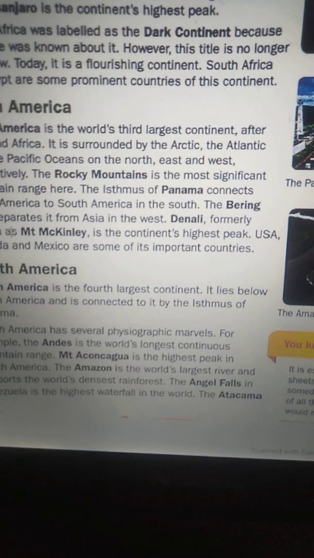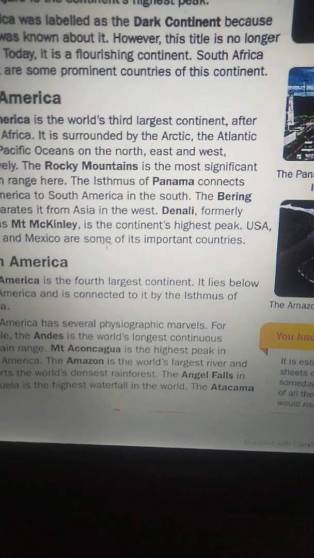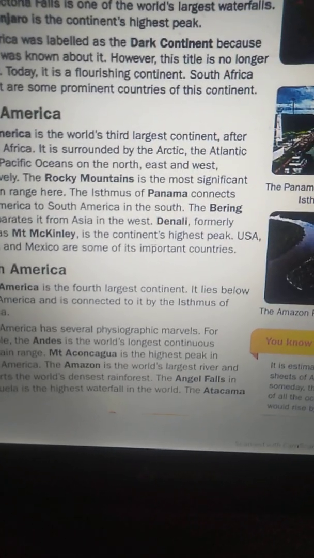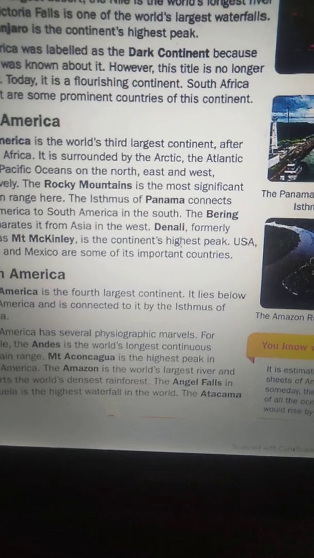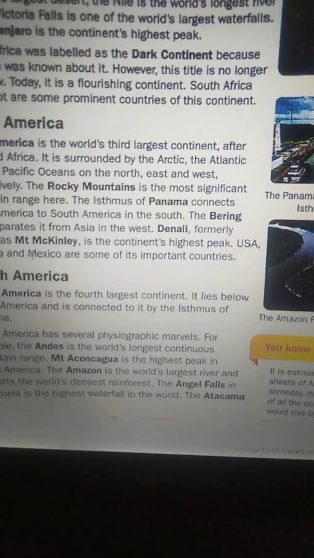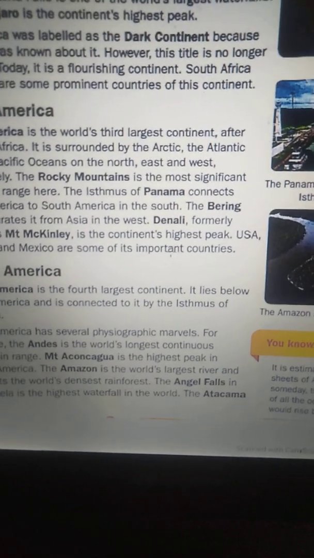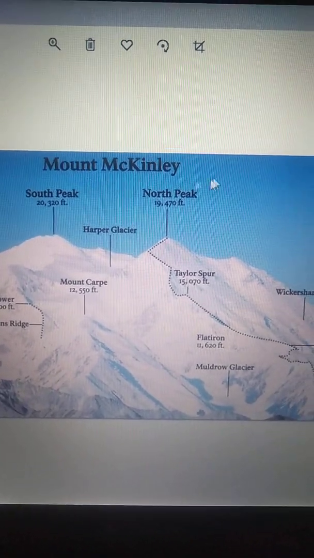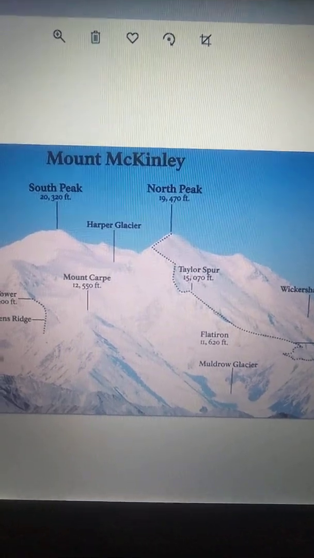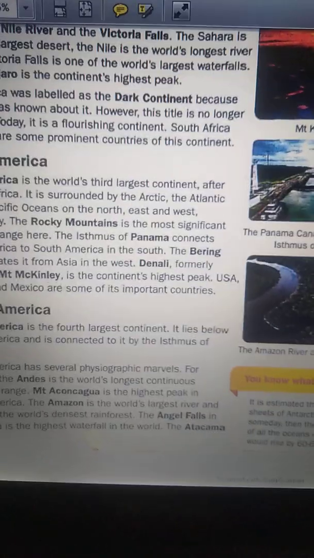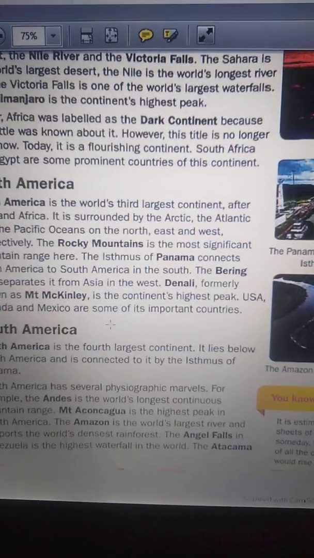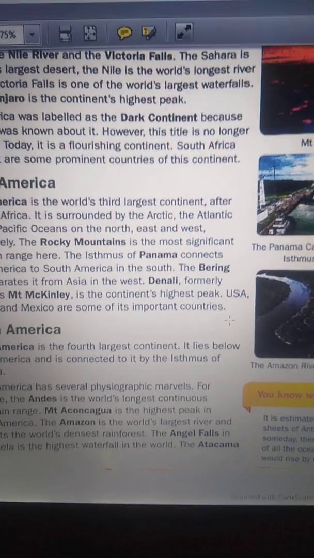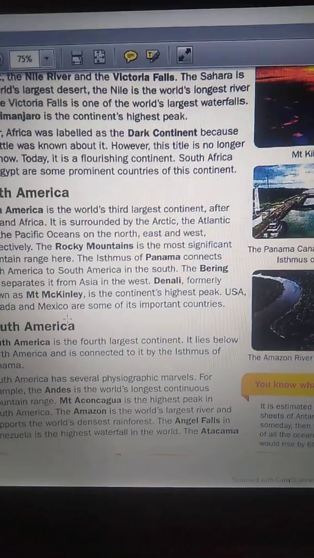Denali, formerly known as Mount McKinley, is the continent's highest peak. This is Mount McKinley, the continent's highest peak. USA, Canada and Mexico are some of its important countries. So some of the important countries of North America are Canada, USA and Mexico.